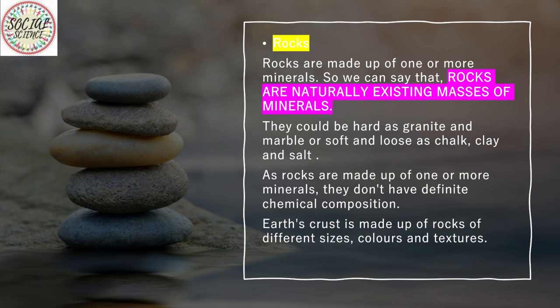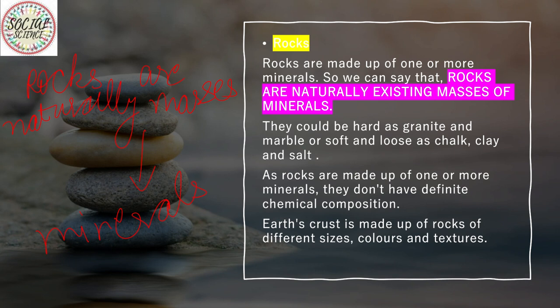So let's know what are rocks. Rocks are made up of one or more minerals. We could say that rocks are naturally existing masses of minerals. They could be really hard like granite or marble, or soft and loose like chalk, clay, and salt.